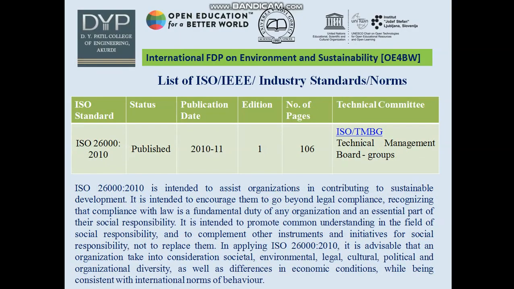Next ISO standard is ISO 26000:2010. Publication date 2010-11, Edition 1, number of pages 106. ISO TMBG, Technical Management Board Group. It's intended to assist organizations contributing to sustainable development.